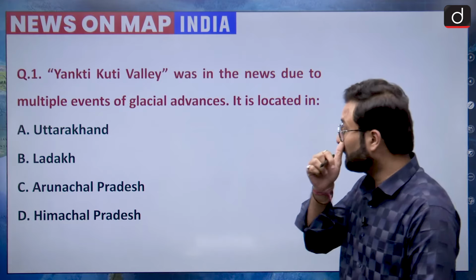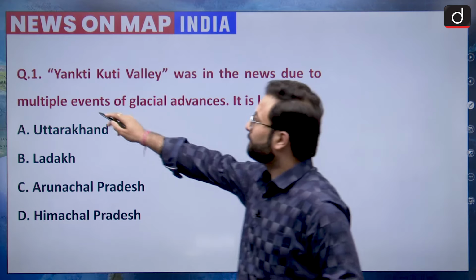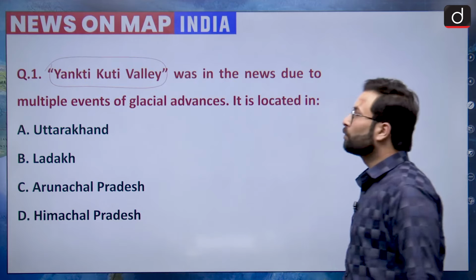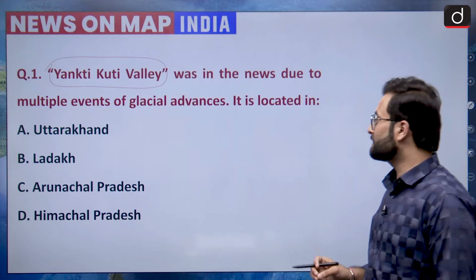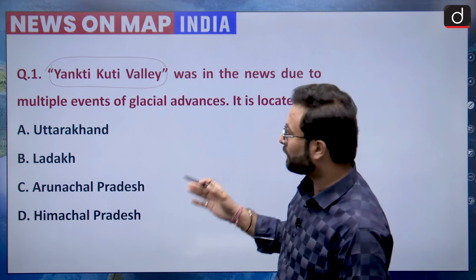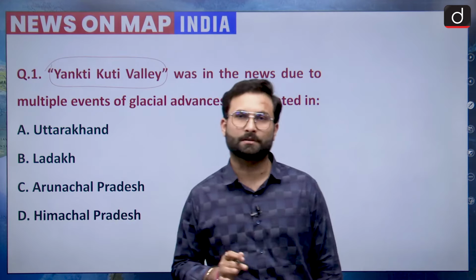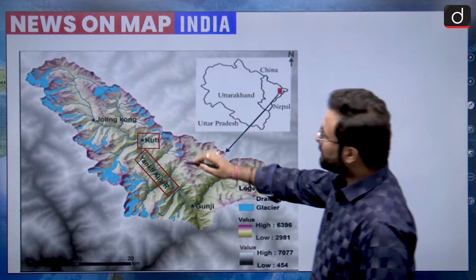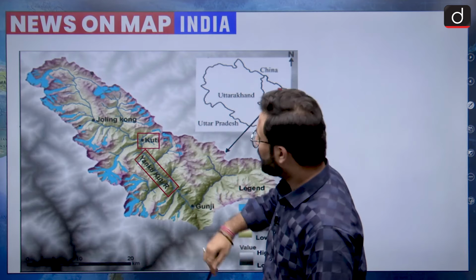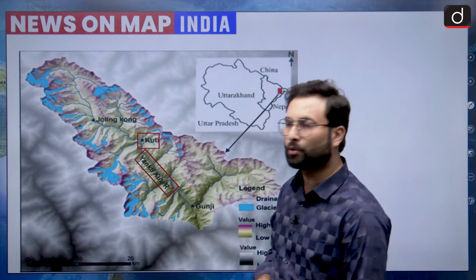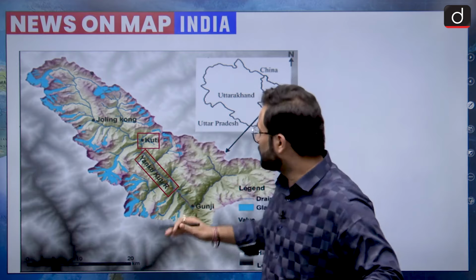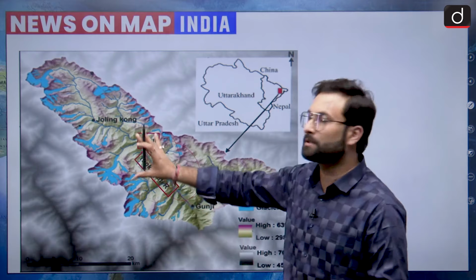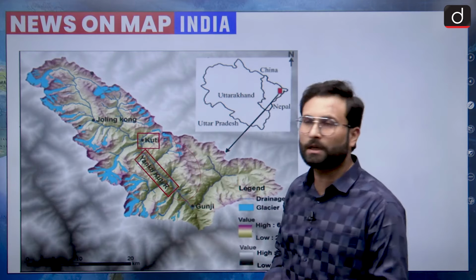Now, Yankti Kuti Valley. Yankti Kuti Valley was in news due to multiple events of glacial advances. It is located in Uttarakhand, Ladakh, Arunachal Pradesh or Himachal Pradesh. Here in the map you can see this is your Kuti river somewhere here, then we have this Yankti river. So there are two rivers, and this area is basically the valley region of Yankti Kuti. We can say this broader area is your Yankti Kuti Valley region.